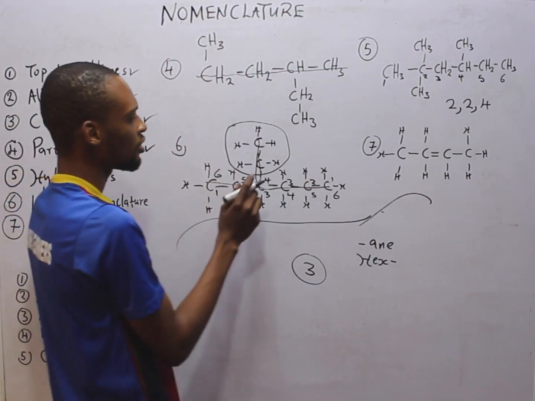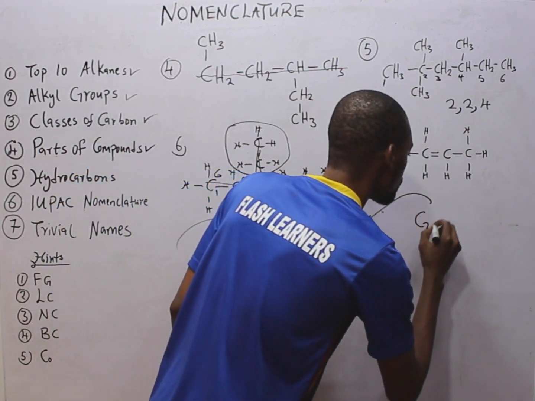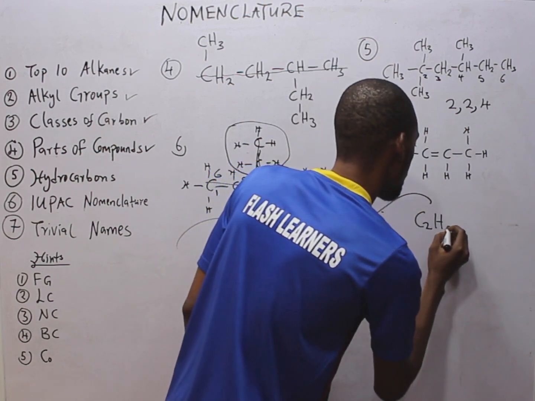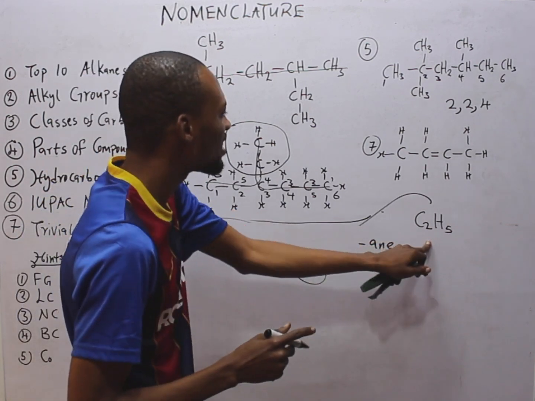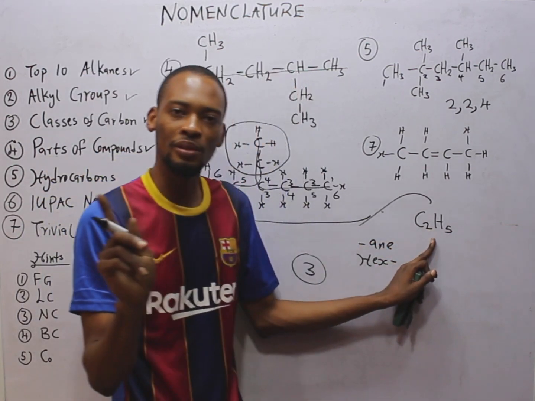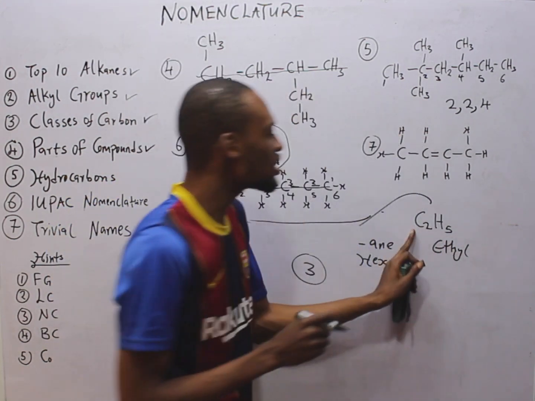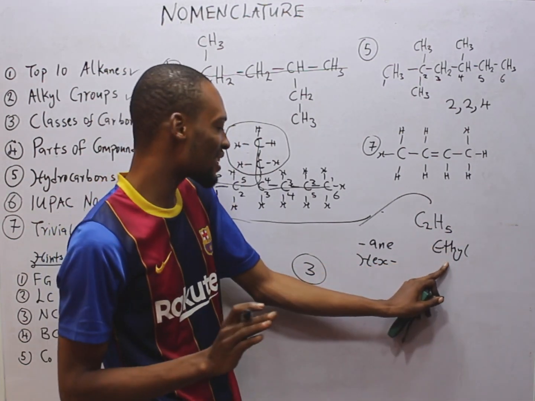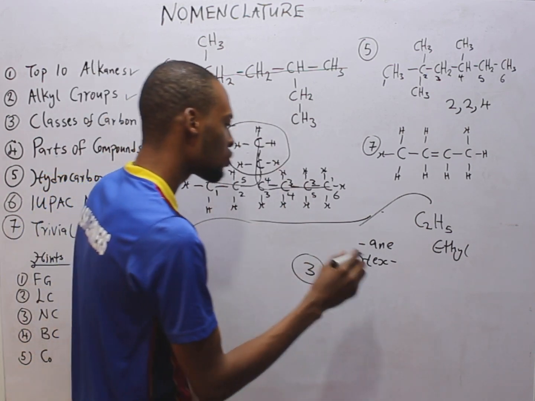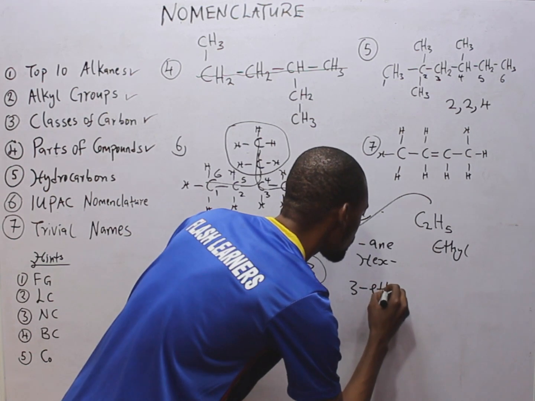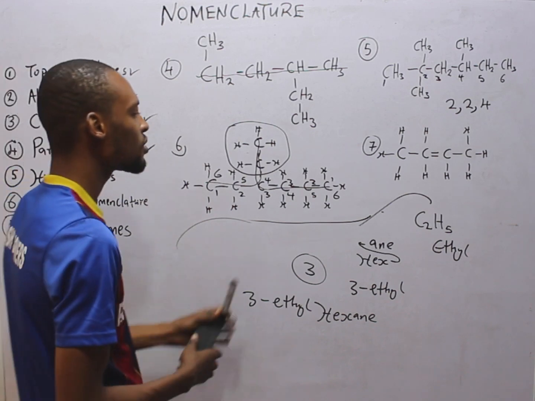What is the branch? This branch is 2 carbon, 5 hydrogen, that is C2H5. Now what is C2H5? C2H5 is simply an ethane minus 1 carbon. Ethane is C2H6. Since 1 hydrogen is missing, it is an ethyl. So we have an ethyl as the branch, and this branch is in carbon 3, which gives us 3-ethyl hexane. That is the name of this compound.